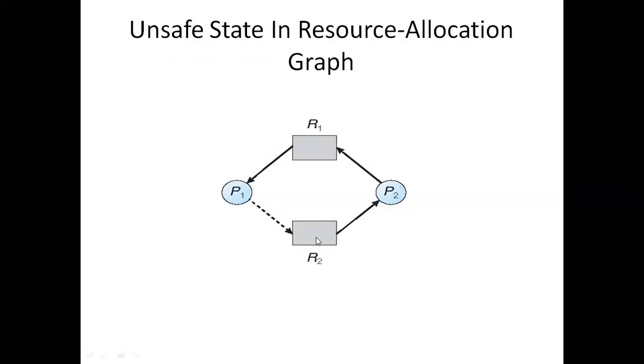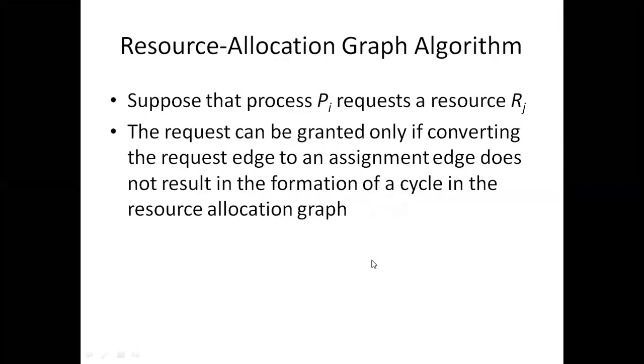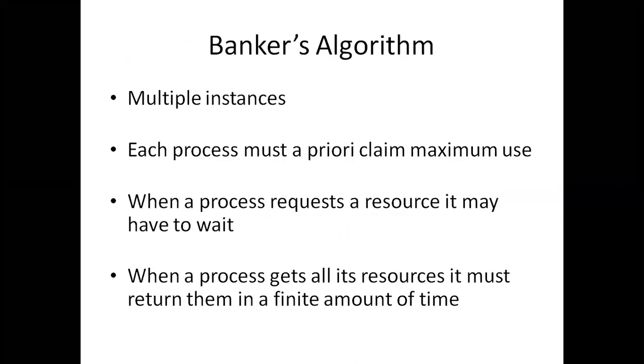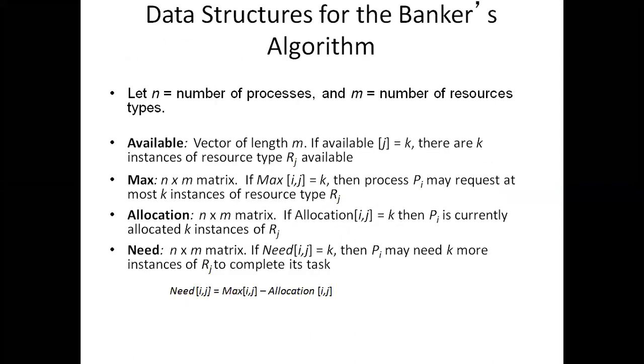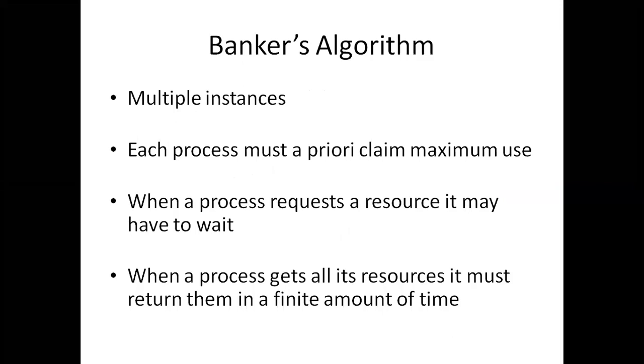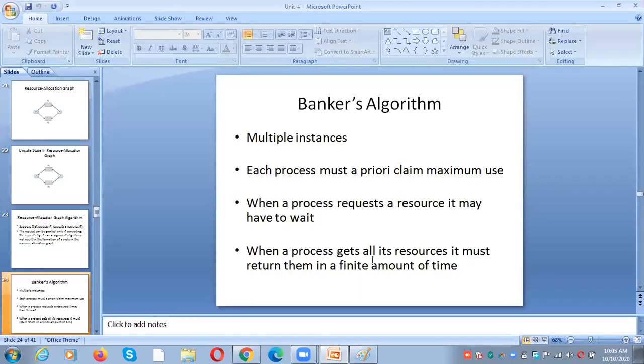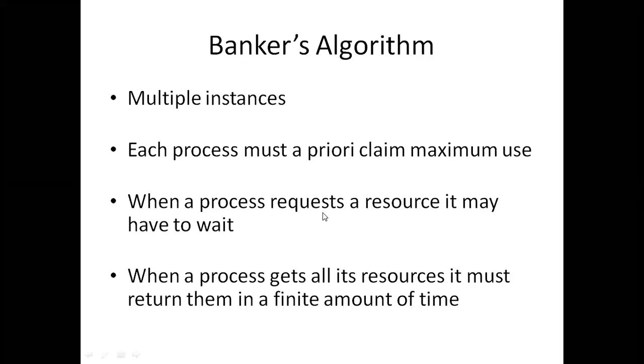So if we assign a resource to R2, then there will be a cycle, unsafe state, unsafe state. Okay, that is about resource allocation graph. And the next one is multiple instances, that is Banker's algorithm, right? So in the Banker's algorithm, I already told you there are multiple instances.